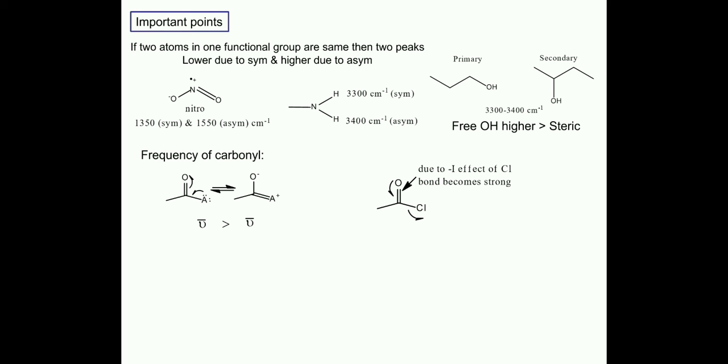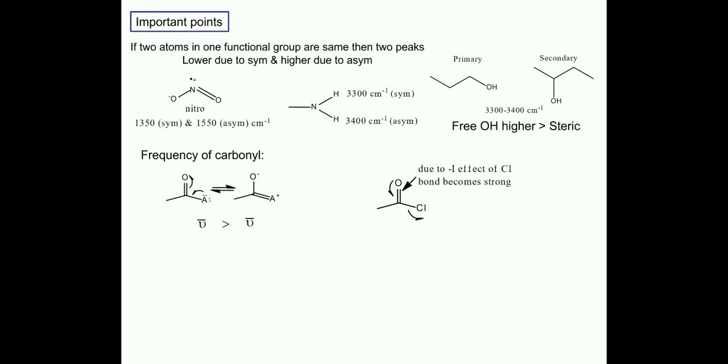Similarly, if we have a group having a minus I effect, what will happen to the carbonyl's frequency? If there is chlorine, since we know that it has a strong minus I effect due to its electronegativity, it will pull the bond pairs towards itself, and because of that the lone pair of oxygen will be shifted to that double bond.